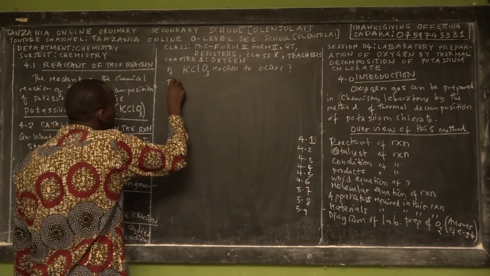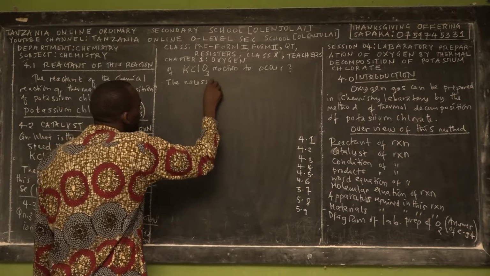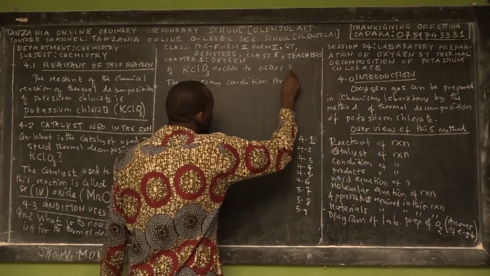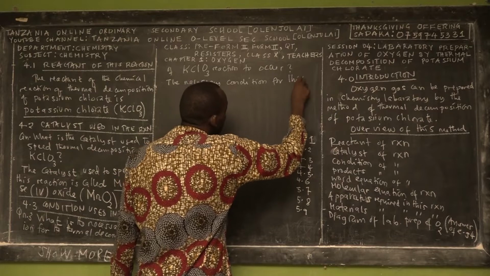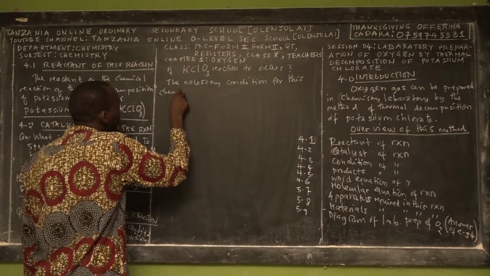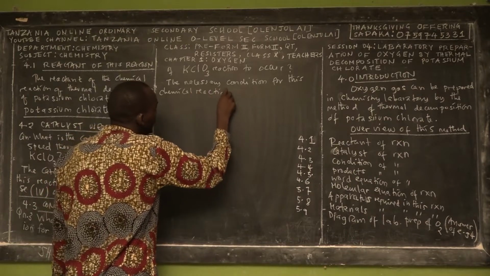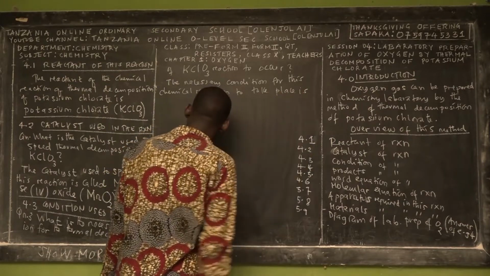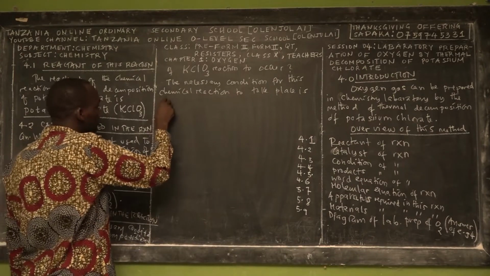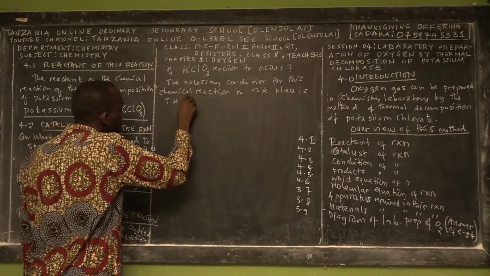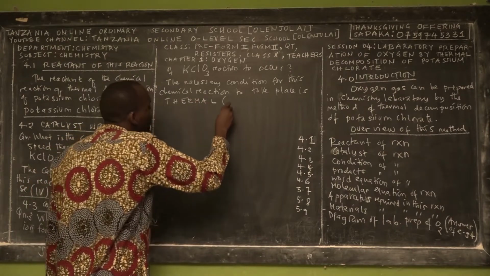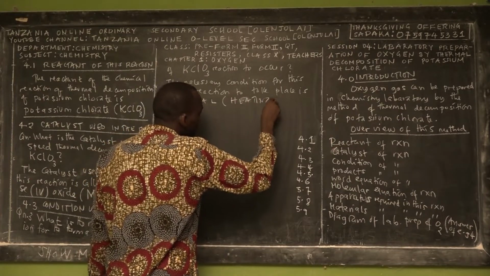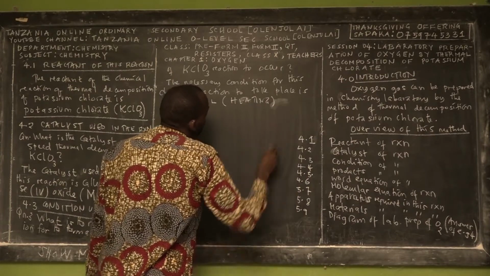The answer is heating, what we call thermal, or in other words heating, which we can just write in short as heat.